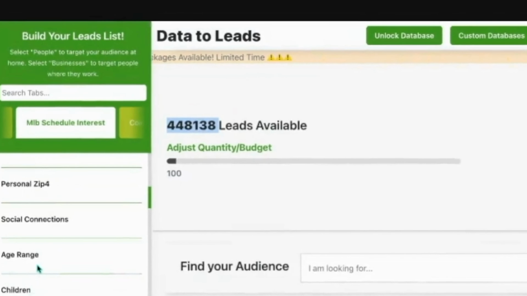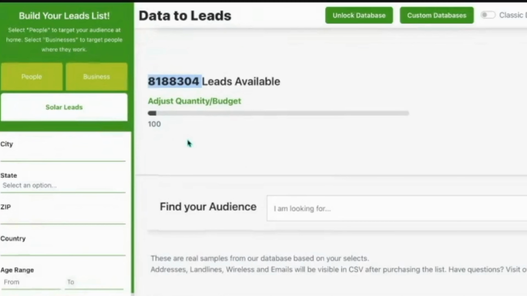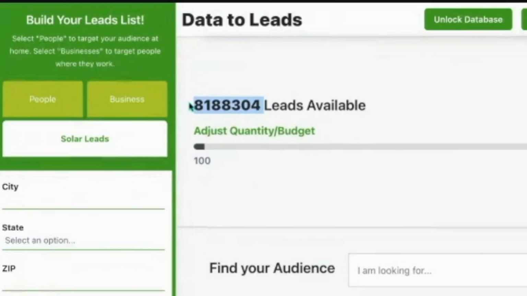What about solar leads? Would that be also in there too as well? There's plenty of solar. Solar is one of the big categories. This is solar intent that we just updated in March. So there's 736,000. And then we also have something separate. It costs more. It's listed as 1,000 credits for one. These are aged solar leads. So these are actual form submissions that I've had them for about a year and a half. I've never listed them. They're listed now.